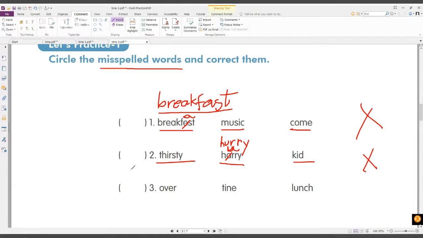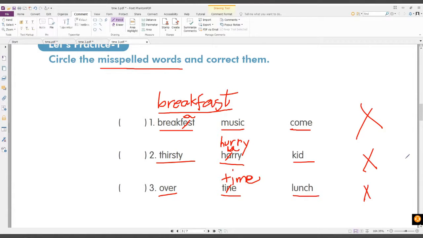Okay, and then number 3, let's go over here. So, over. Time. Lunch. Okay, so which one is wrong? Time. Very good. So, what's this? It should be time. Okay? T-I-M-E. Okay? Time. What time is it?